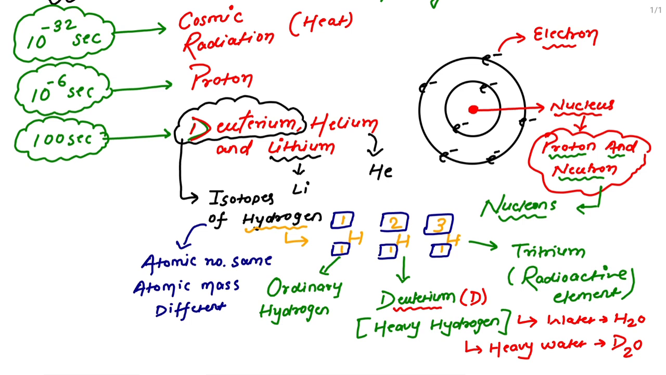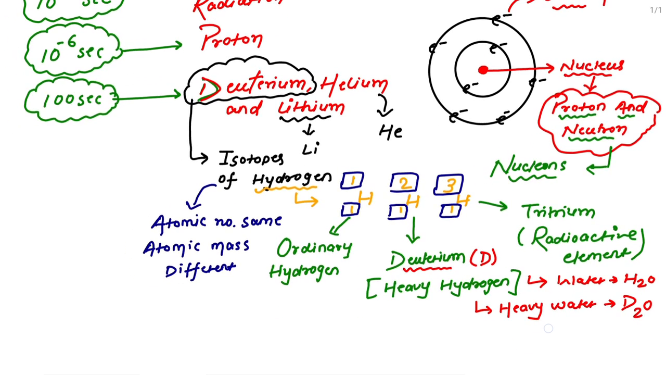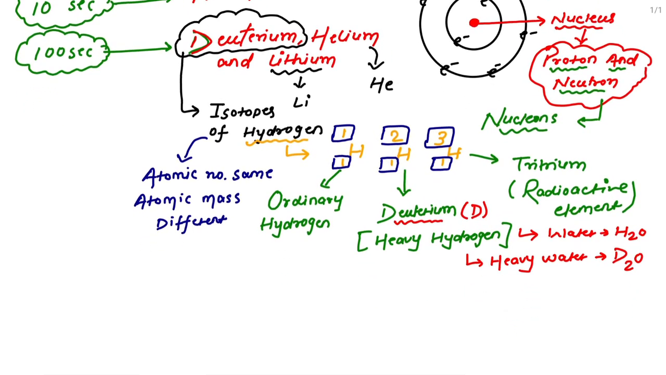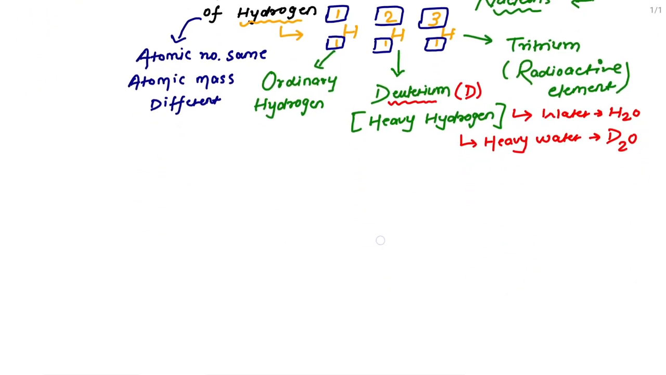So this deuterium was created within 100 seconds of the explosion, within 100 seconds after the explosion of the singularity point. So this is all about deuterium. I think you must know all these things. If not, then please make notes and revise again and again.